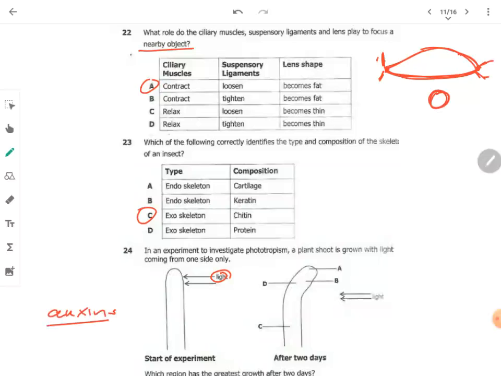The one with the greatest number of auxins is the one which is found here, because that is turning here. We don't consider this part. This part here is causing this part to bend. So it's this part which has got a high number of auxins. So the growth is actually more there at D.